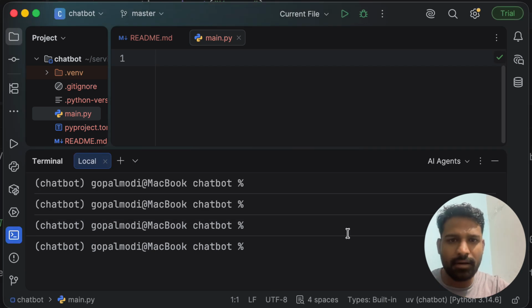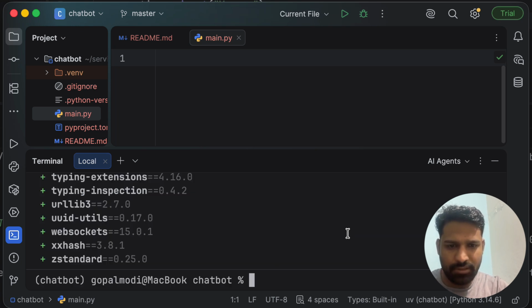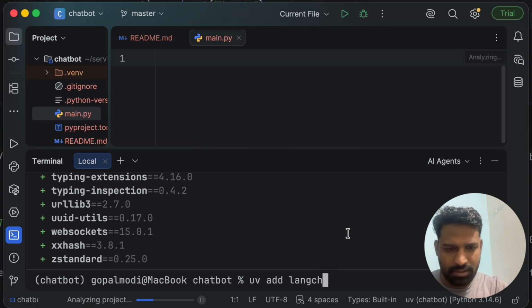Let's just add LangChain. So we'll write uv add langchain. Let's also add langchain-ollama. We are using Ollama models. uv add langchain_ollama.